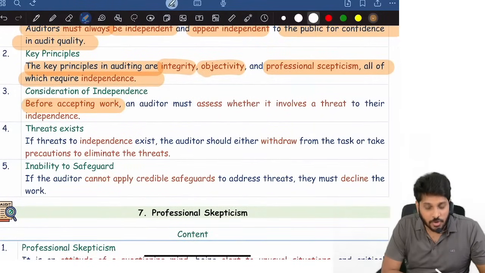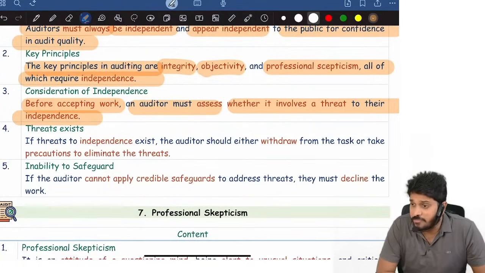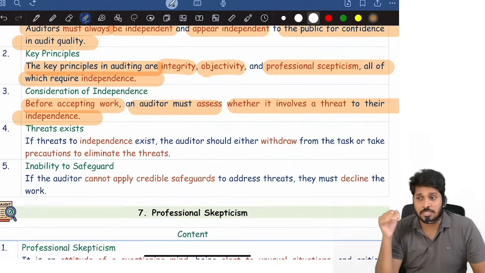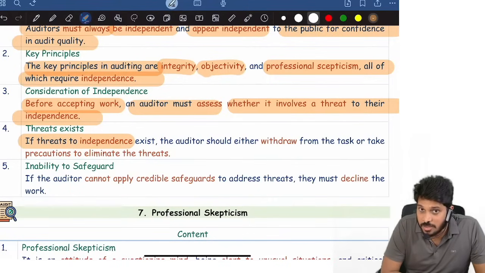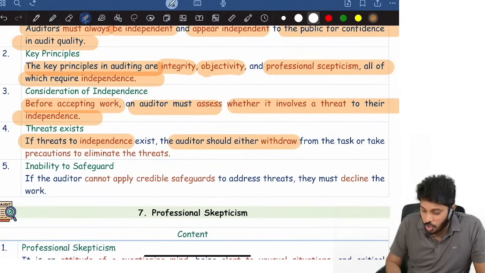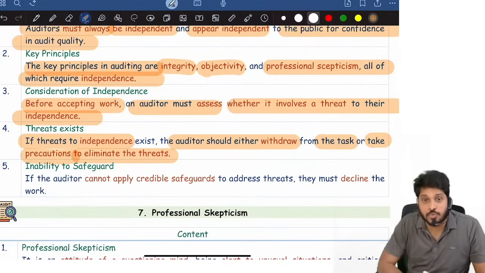Before accepting work, you should check whether it involves a threat to independence. Whenever some client comes and asks, sir, can you be our auditor, you should check for threats in all dimensions. See whether there is a threat to independence. If a threat exists, what does the auditor have to do? Do not accept that client, withdraw from the task, or take precautions to eliminate the threats.